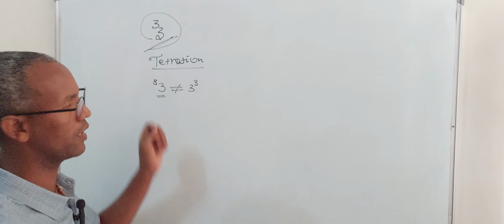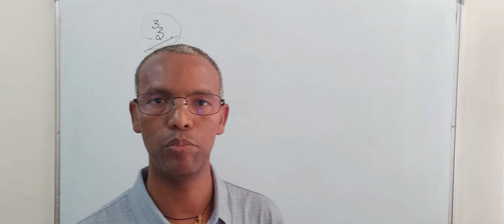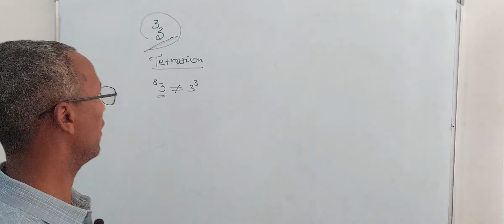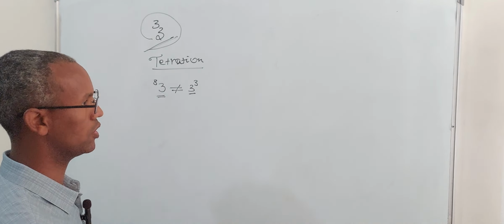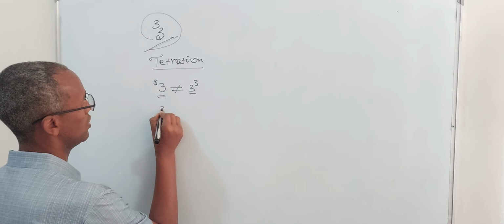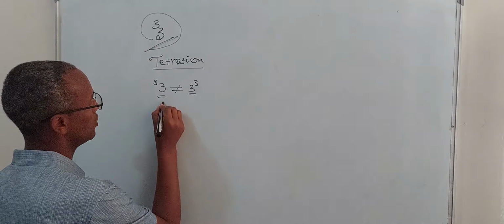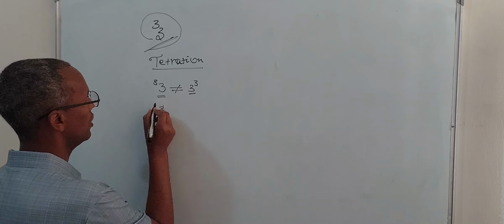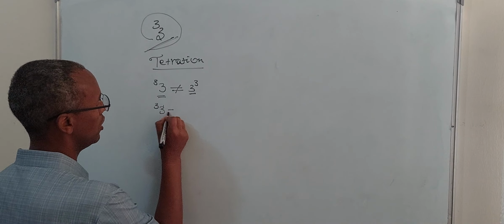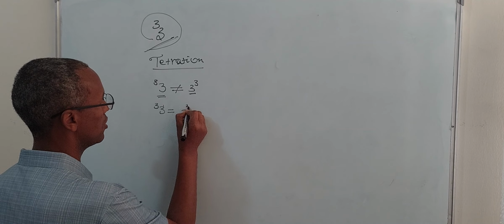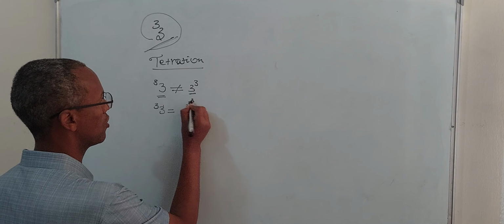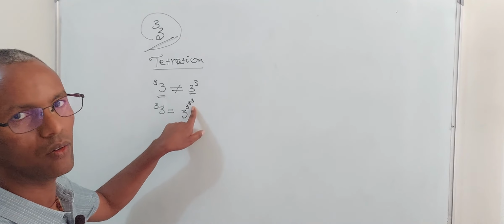This is quite different from tetration, which is a very big number. Tetration is like an exponential, meaning that three tetration three is equal to three to the power of three, to the power of three, to the power of three. This is how it is.